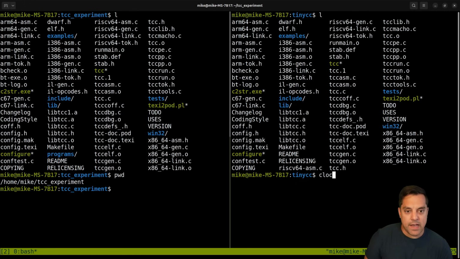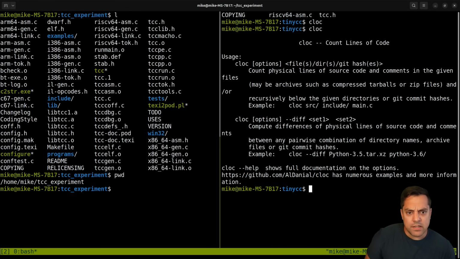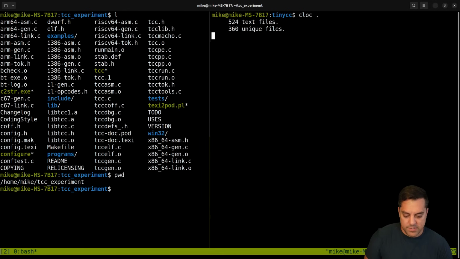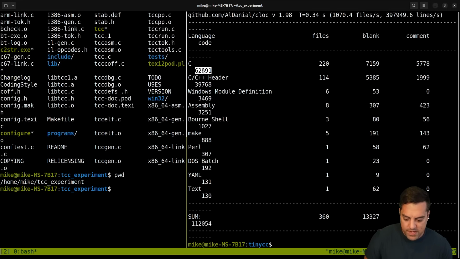If I run cloc, count lines of code, here, I think I just run it on this directory. And it is telling us, let's see, 62,000 lines of C code, 39,000 in our header files. So not too bad there. And then there's a bunch of other stuff, some shell scripts and assembly code and so on. So let's call it almost 100,000 lines of C code, it's over that amount, I suppose.